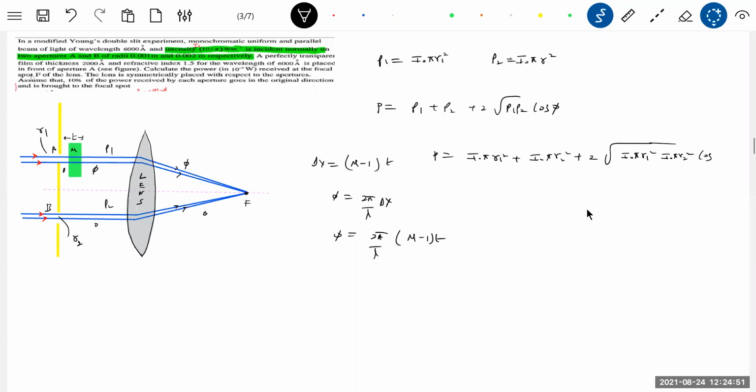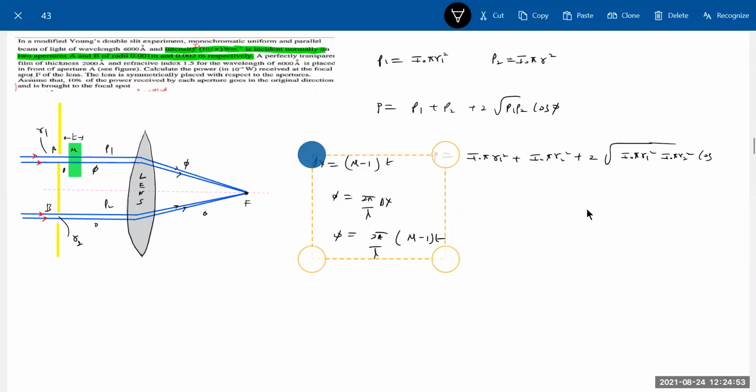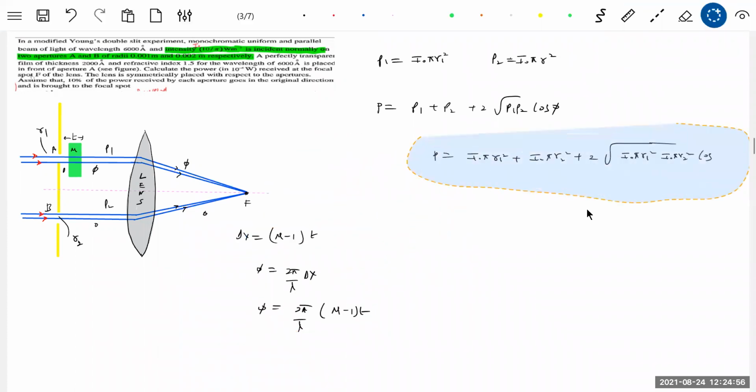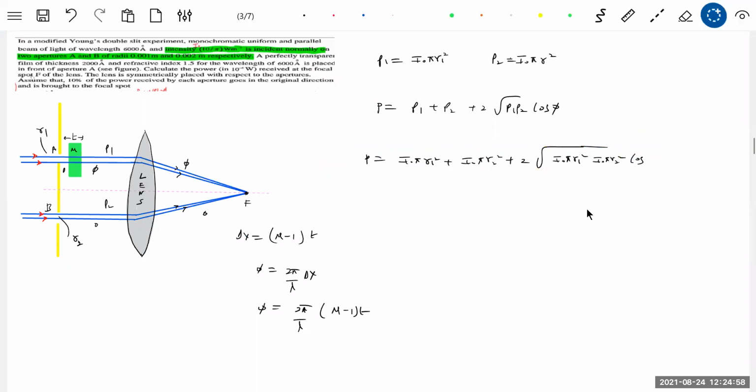Cos of that angle. If you try to analyze in any other way, you land in big trouble. Just substitute all the values, and you'll get the required answer. Two I naught pi.